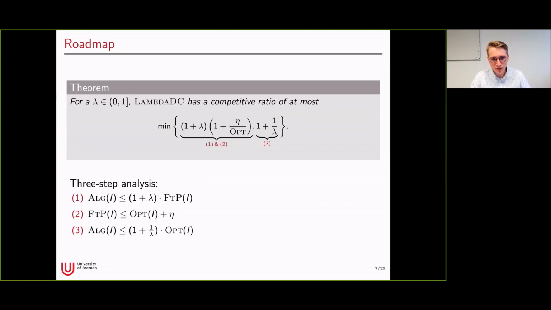And for the general case of having k servers, we will also use the same three-step analysis. So the second step immediately follows from the definition of the prediction error. So in the following, we will look at the first step, and then also quickly at the third step, as it is very similar to the first one.